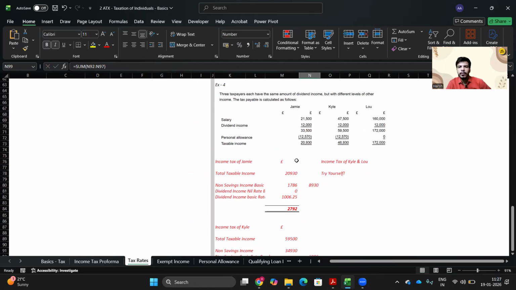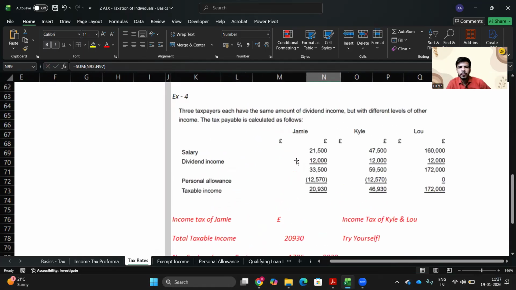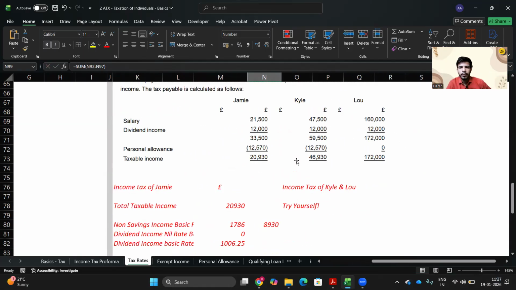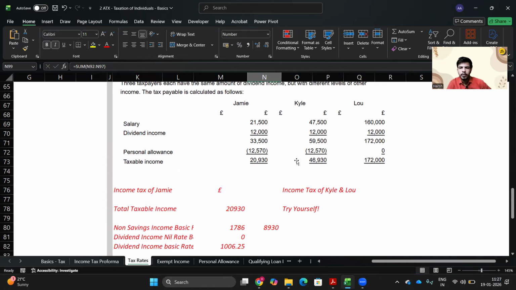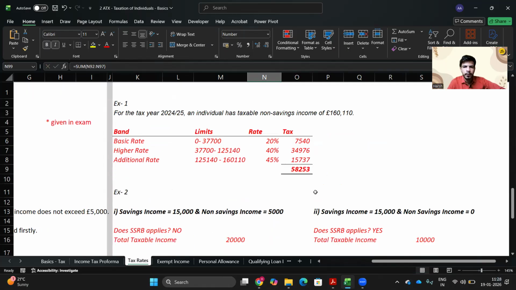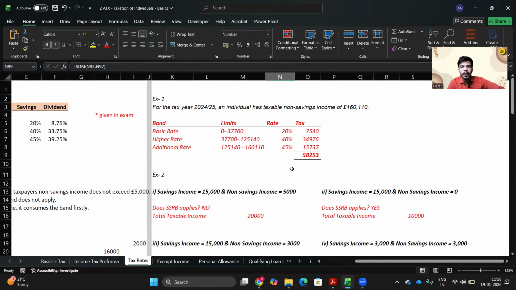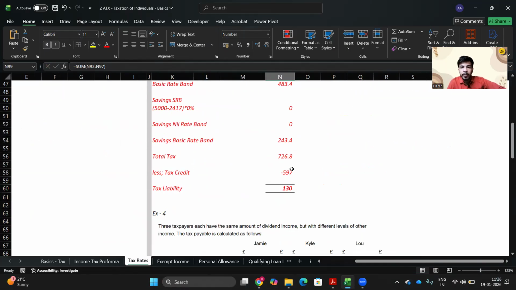Now this one is your homework. This is what you should try yourself to see if you have grasped this concept. 160,000 pound of salary, dividend income of 12,000 pound. So the total comes to 172,000 pound. No personal allowance is available, so taxable income is 172,000 pound. Prepare this type of table. Take the limits. Calculate the tax rate.